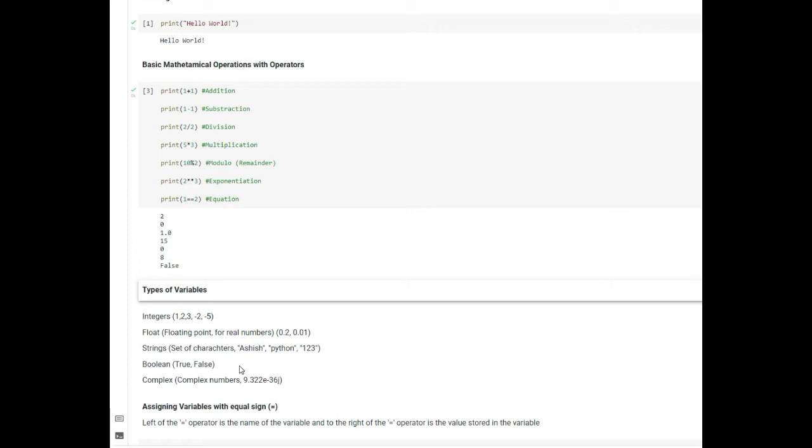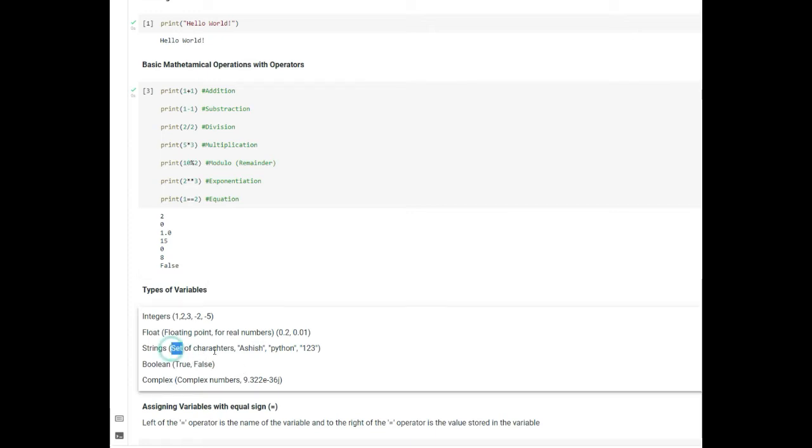The next type is strings, and these are just a set of characters, and these can be my name like Ashish, Python or 123. The next one is booleans. Booleans are true or false values. So these are some different kinds of variables, and the last ones are complex numbers, right? So these are all the types of variables in Python.